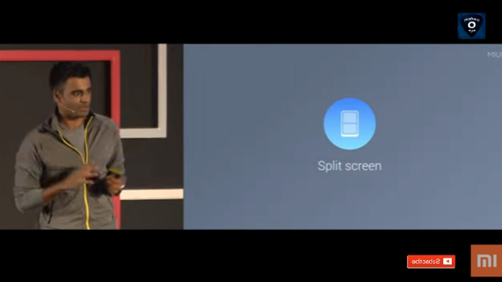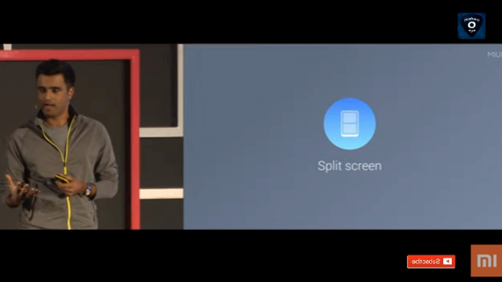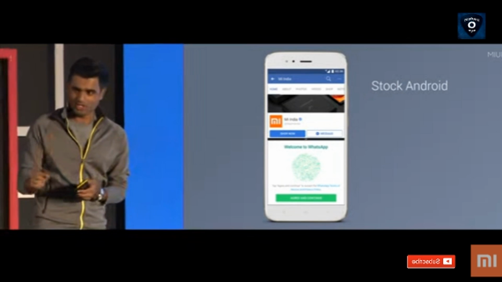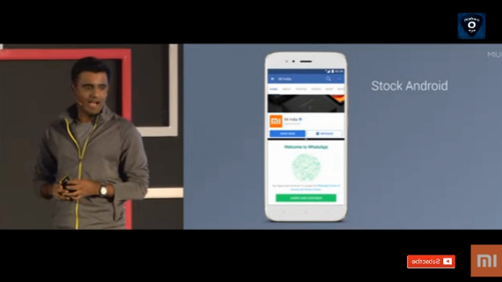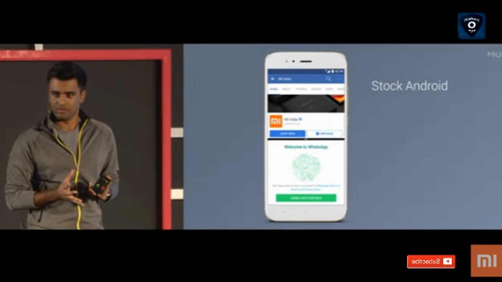Here's another commonly requested feature, split screen. So we use the same APIs that were built into Android N, so it works almost exactly like stock Android. Actually, we made some improvements. The biggest thing we did is we made it easier for people to swap the position of the apps.